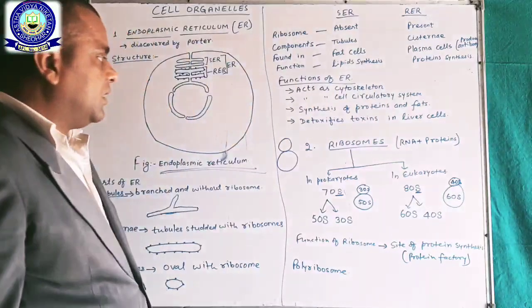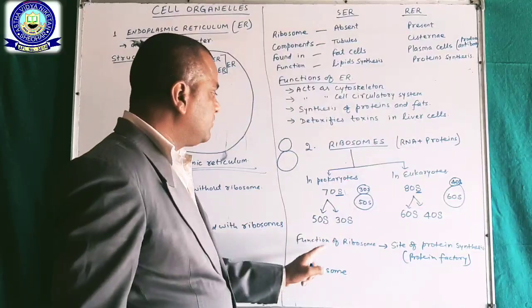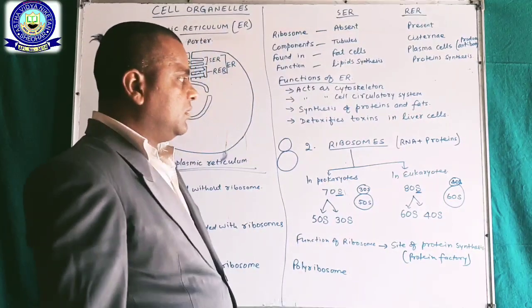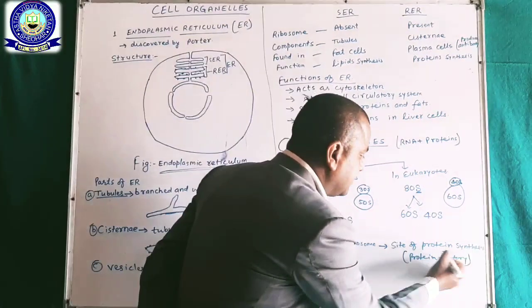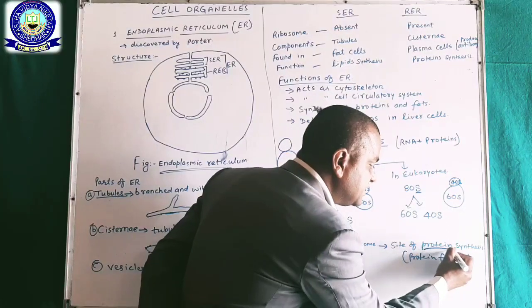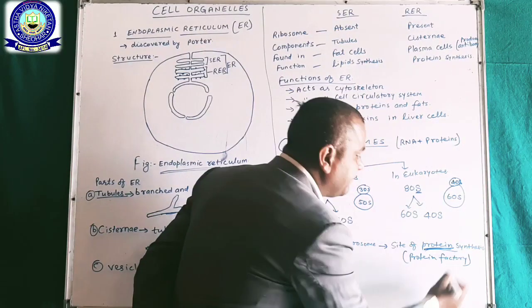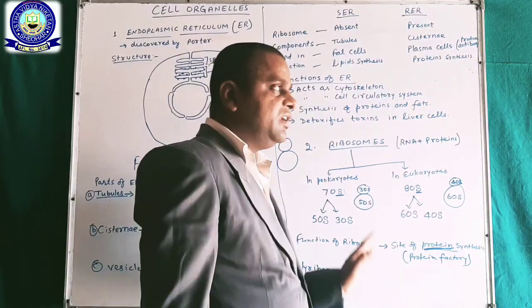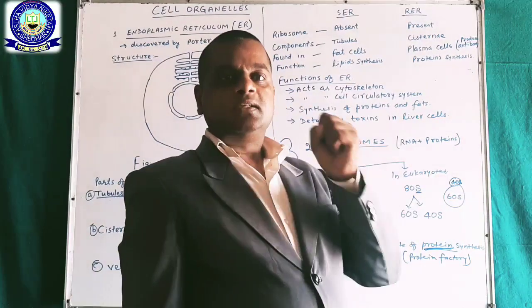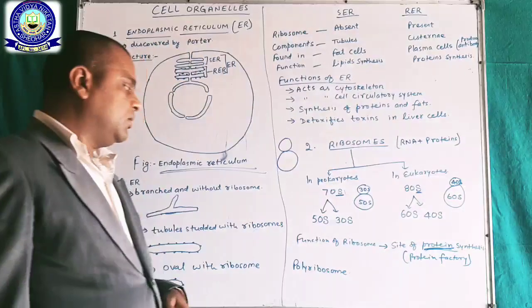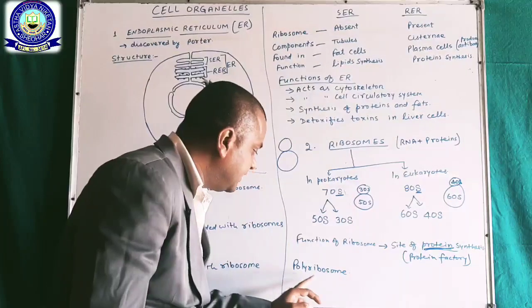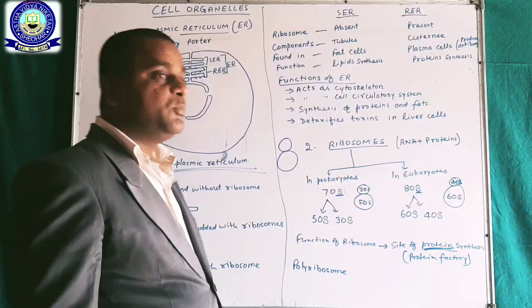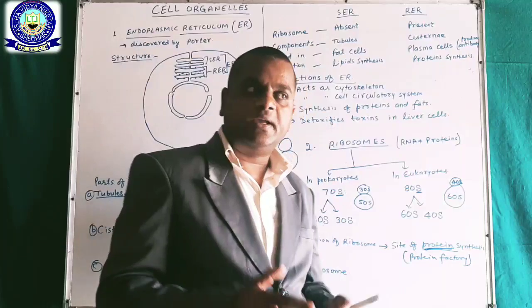Okay. Main function of the ribosome is to synthesize proteins. Okay, that's why ribosome is regarded as the protein factory of the cell. Another is polyribosomes. What is polyribosomes and when is it required?